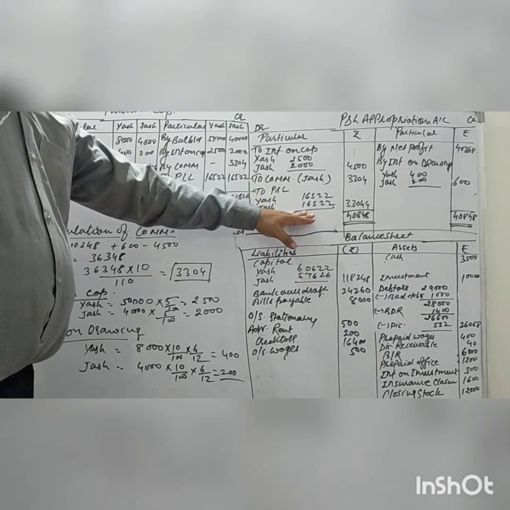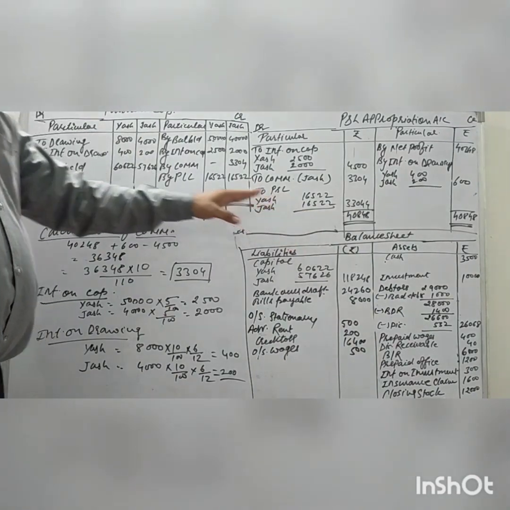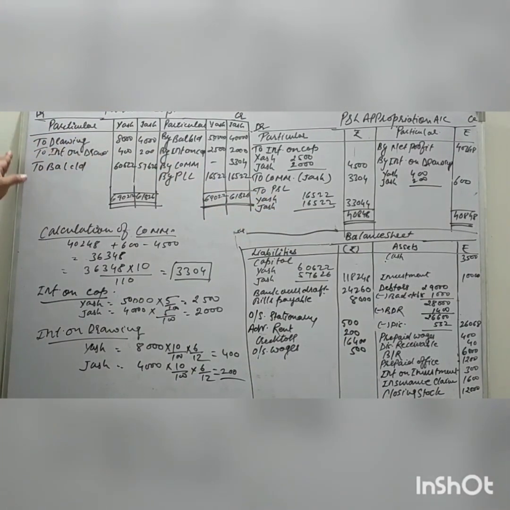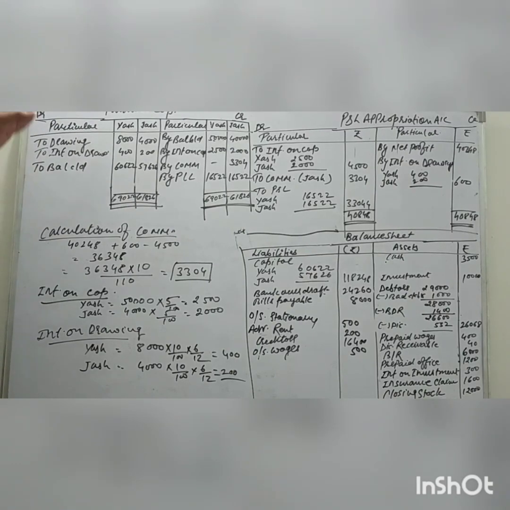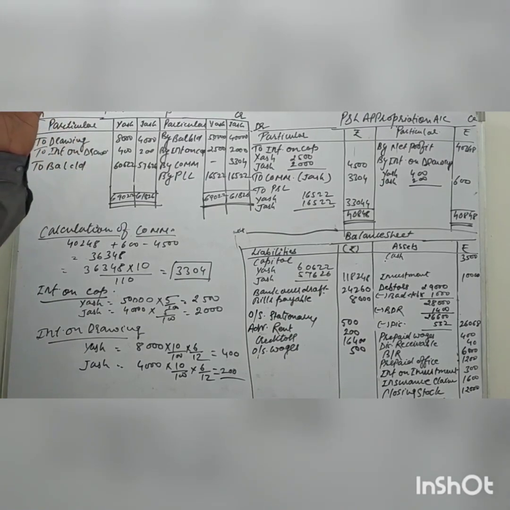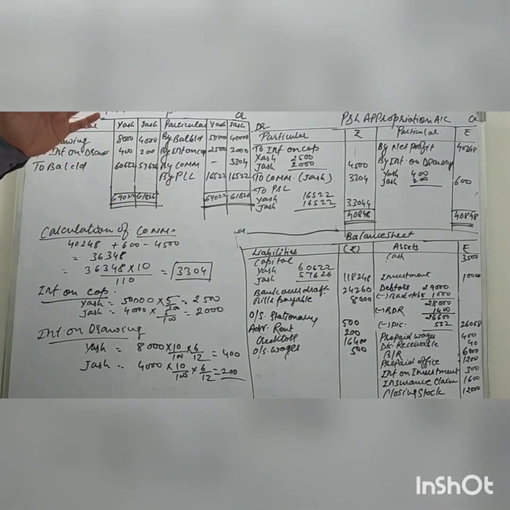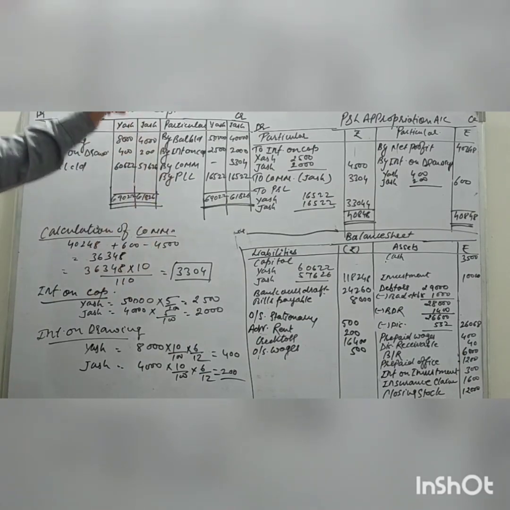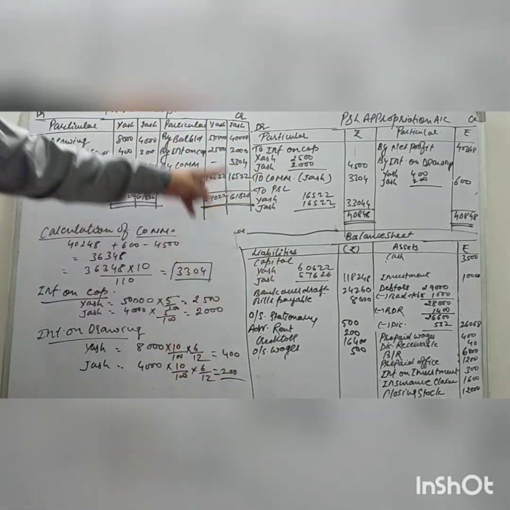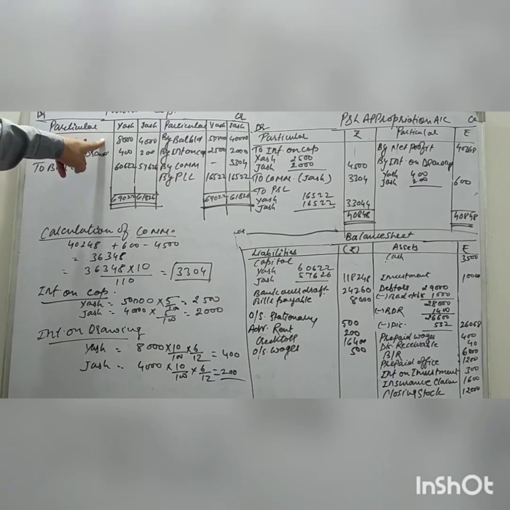After preparing this P&L appropriation account, we will prepare the partner capital account. This is the last account for this question. Basically, we have to prepare only 5 accounts: trading account, P&L account, P&L appropriation account, partner capital account, then balance sheet.